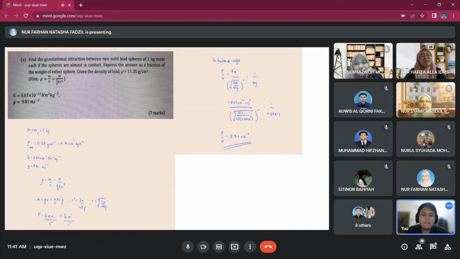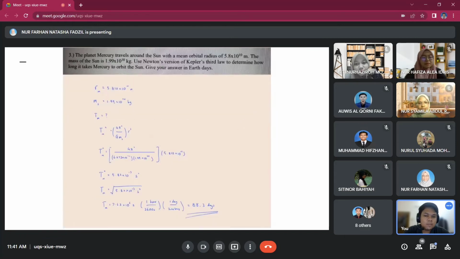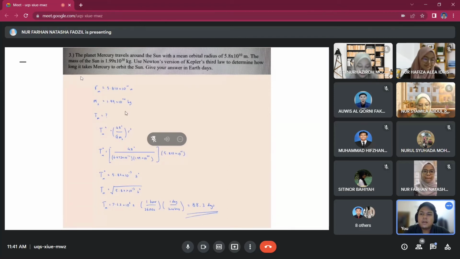Next slide. So here's the next question. The planet Mercury travels around the Sun with a mean orbital radius of 5.8 to the exponent of 10 meters, and the mass of the Sun is 1.99 to the exponent of 30 kilograms.